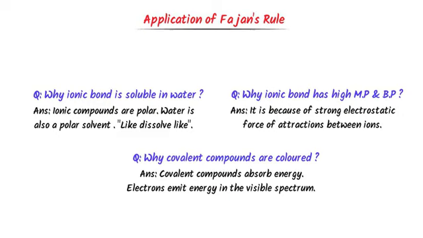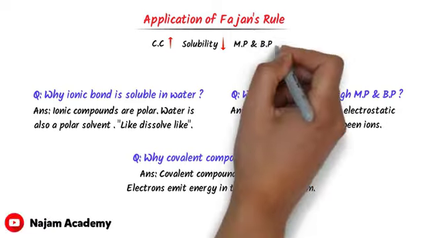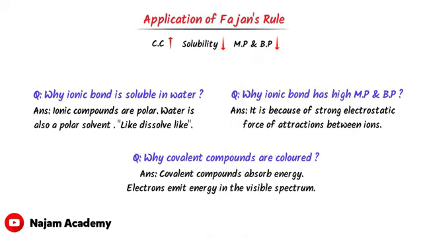colorful. Now, in the light of these facts, we can say that if covalent character increases, solubility of ionic compounds decreases, because they will be less ionic and more covalent. Secondly, if covalent character increases, the melting point and boiling point of ionic compounds decrease. Thirdly, if covalent character increases, the color imparting ability of ionic compounds increases because covalent compounds are colorful. Thus note down all these important points.